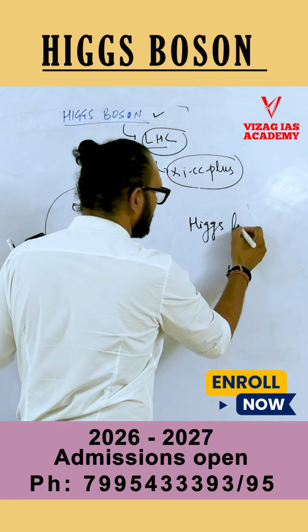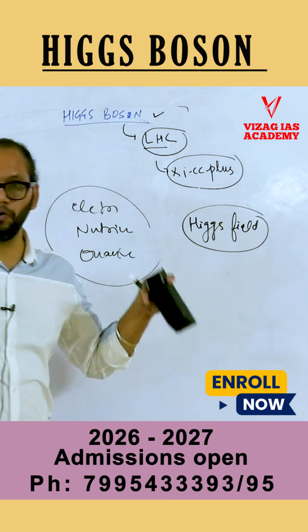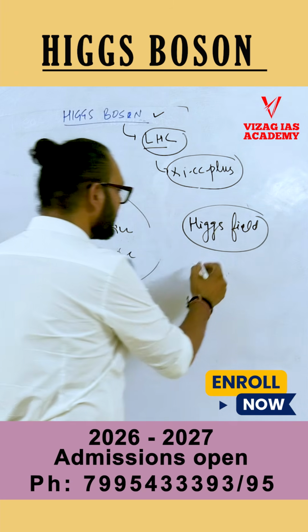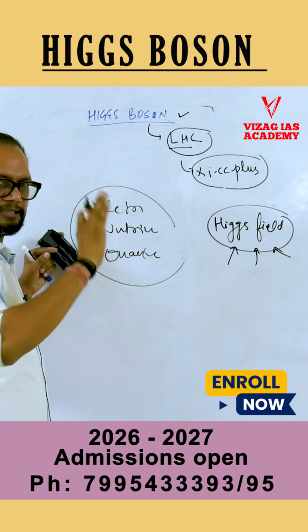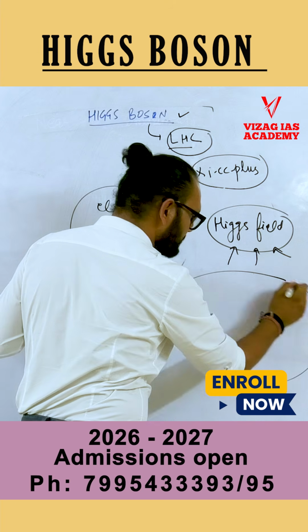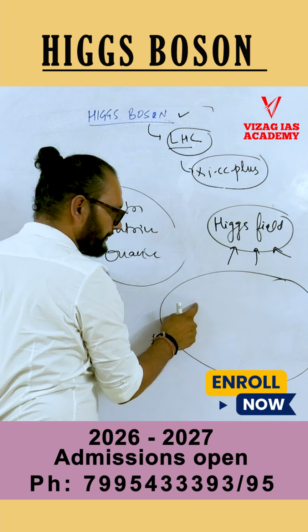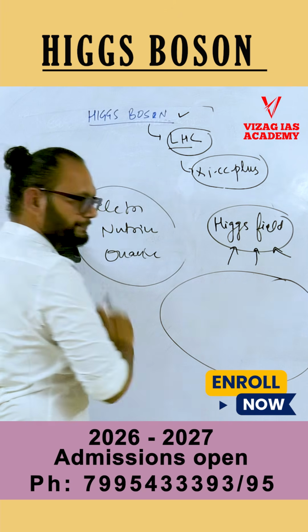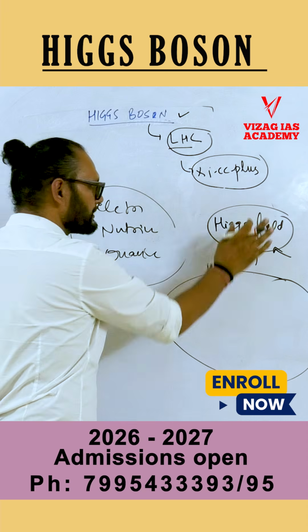Calculations suggest that in the whole universe, there is a Higgs field. We could not prove it, but it was mathematically found. And the way these particles interact with the Higgs field, they get their weight.